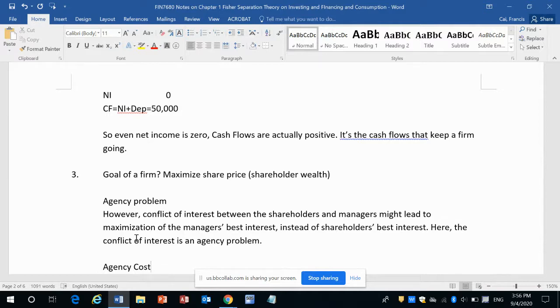Of course, agency problems and agency costs could fill a whole semester's class, discussing how agency cost helps the company improve performance. But here we just touch on the important concept. We should remember that oftentimes the manager may not act in the best interest of shareholders. This is called an agency problem.